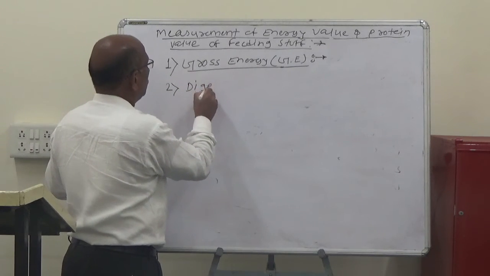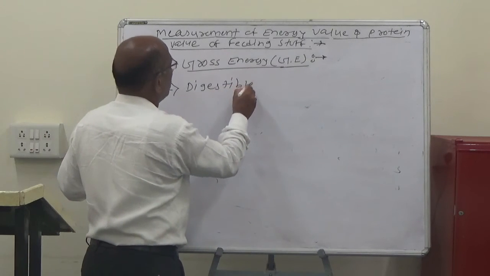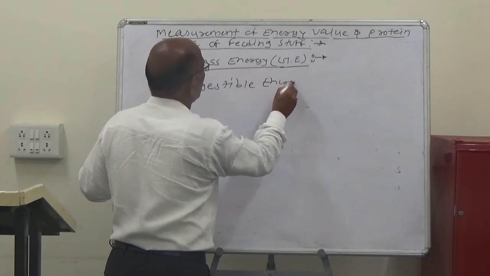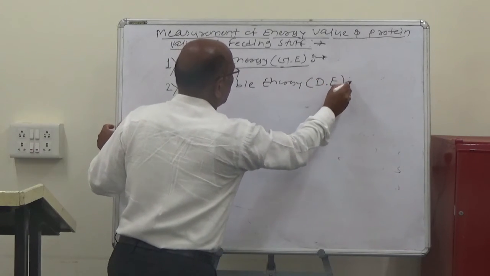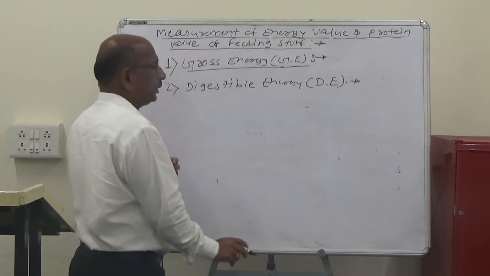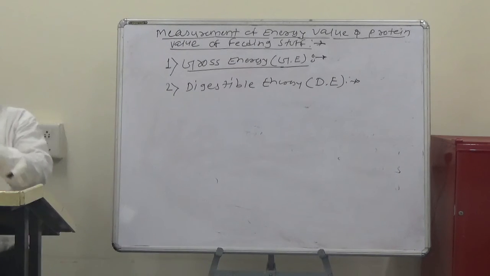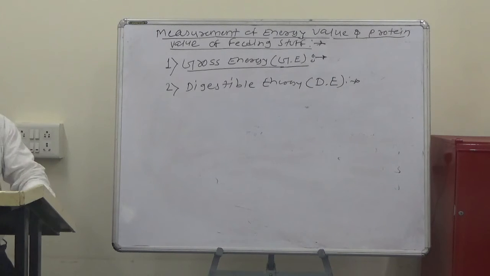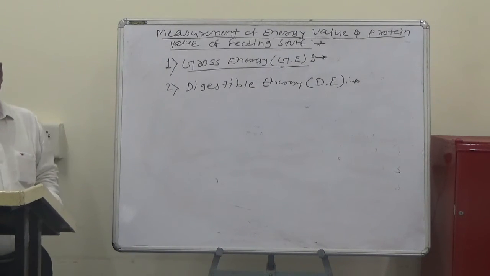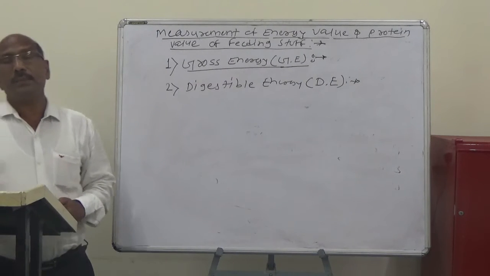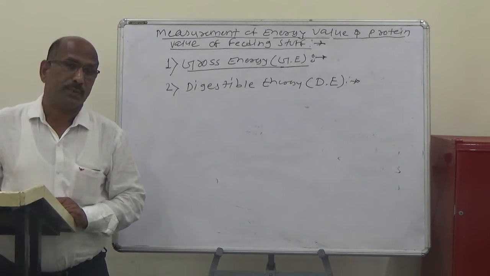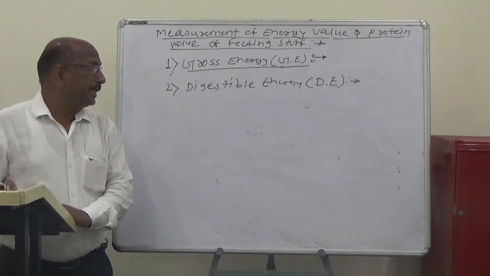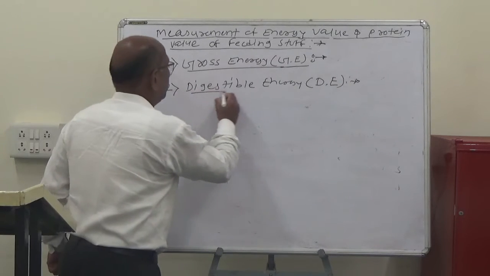Second, there is the digestible energy, that is DE. So the second is the digestible energy, that is DE. The feed, the food we eat, is not completely digested in the body. So this is the digestible energy, that is the DE.